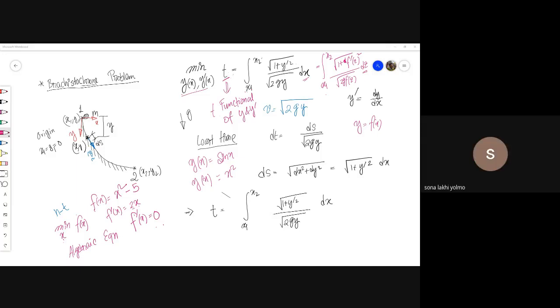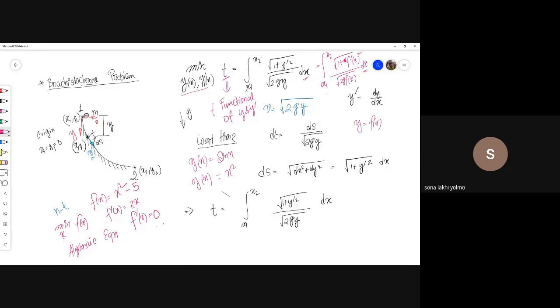So, could you explain how we got the expression ds equals the root of dx squared plus dy squared? That one? Yeah, sure. Look at this. This much is ds, right? If you move horizontally, this part would be the differential x, and this part would be the differential y, right?